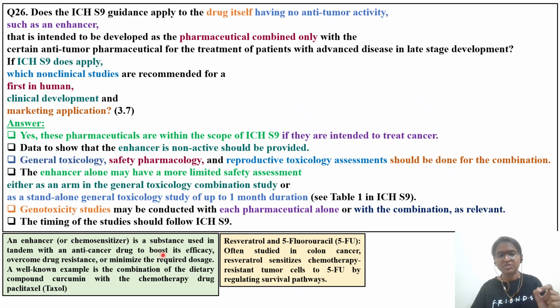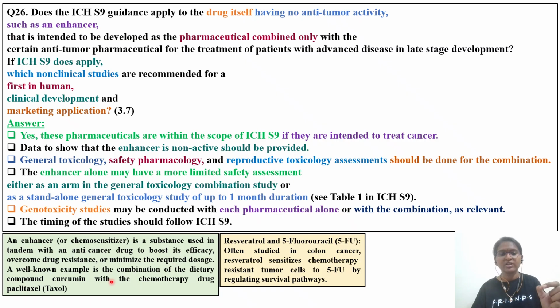An enhancer is a substance used in tandem with an anti-cancer drug, meaning enhancer plus anti-cancer drug, to boost its efficacy. Whatever the treatment efficacy of the anti-cancer drug is, it is going to become more efficacious, overcome drug resistance, and minimize the required dosage. So initially, if this anti-cancer drug was 100 mg, whenever you are using it with an enhancer, you can decrease the dose to 80 mg, right? And it will also help in overcoming drug resistance.